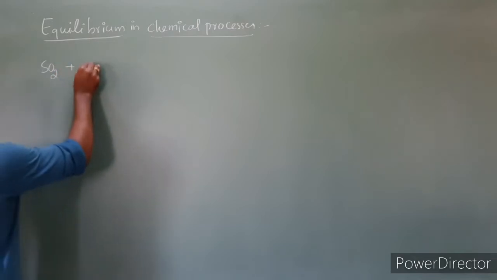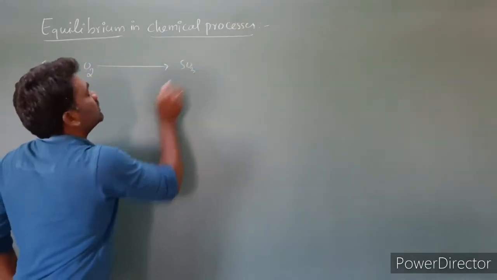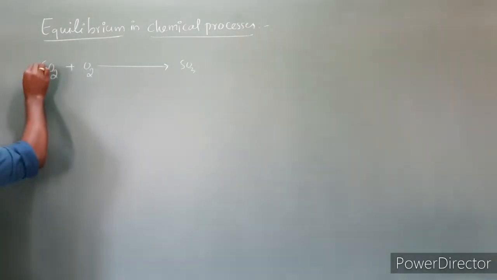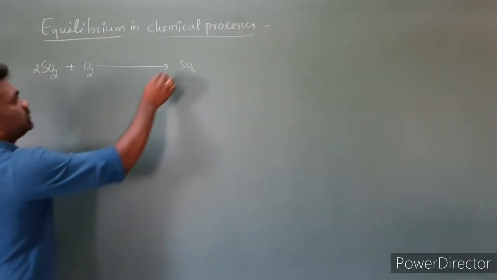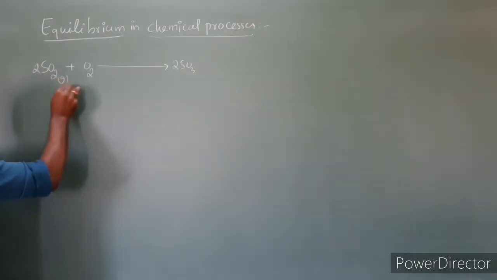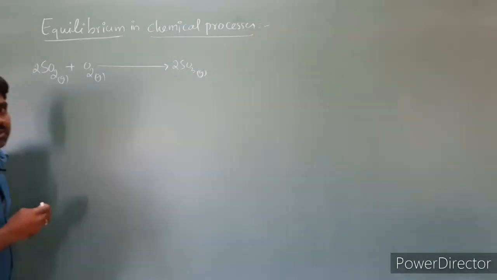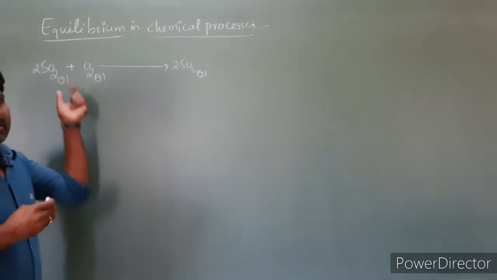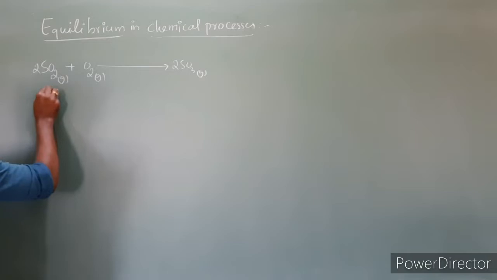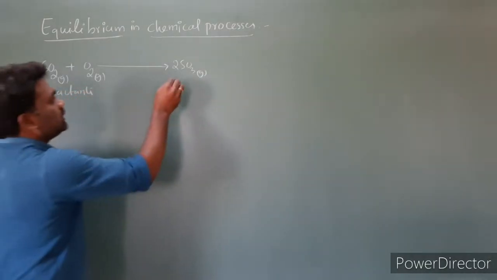SO2 plus O2 gives rise to SO3. So we have to balance this equation. This is 2SO2 plus O2 gives rise to 2SO3. Here SO2 is a gas, O2 is a gas and SO3 is a gas. So here SO2 and O2 are the reactants. These two are reactants. And SO3 is the product.